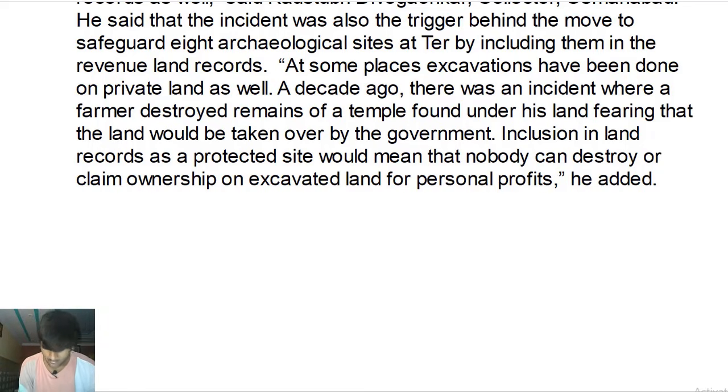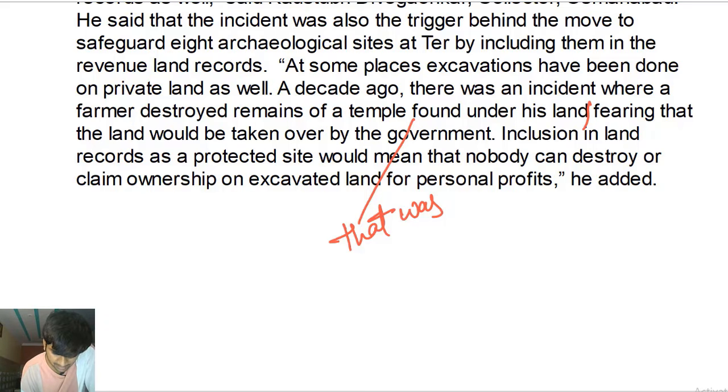Unbearable pain. Okay. There was an incident where a decade ago, this incident was there a decade ago, so it's talking about the time of the action, right? Adverb phrase of time, where a farmer destroyed remains of a temple found under his land. This temple was found, right? It can be changed into an adverb clause, that was found, right? Now it becomes an adverb clause, that was found under his land, right? Where a farmer destroyed remains of a temple found under his land.